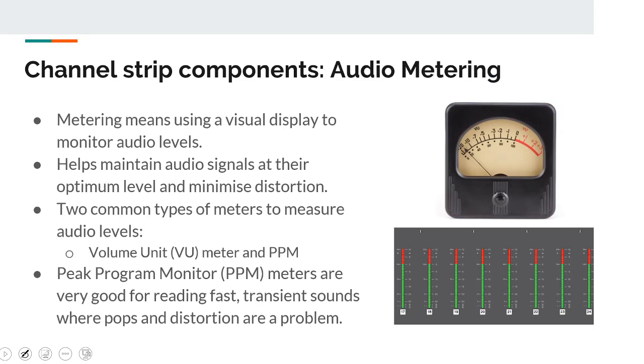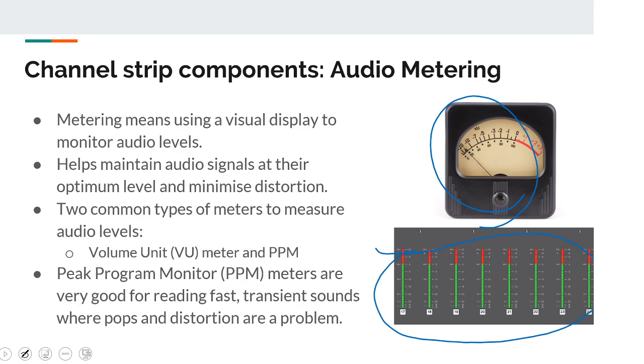Then in most mixers, there may also be options to indicate the audio levels of the signals that are going through a particular channel strip. There may be a number of ways this can be displayed, and this is mainly to indicate to anyone who is using the mixer the level of the signal. So it could be volume units, or it could be peak program meters.